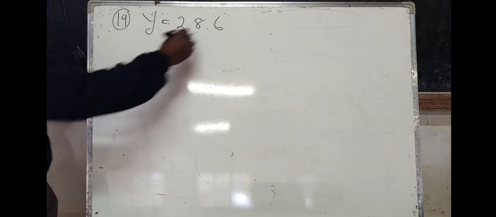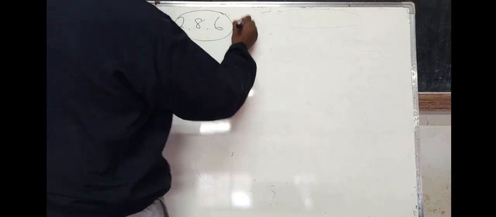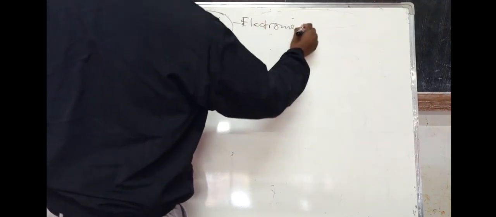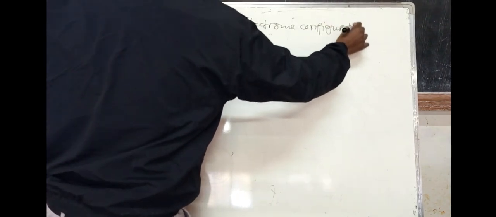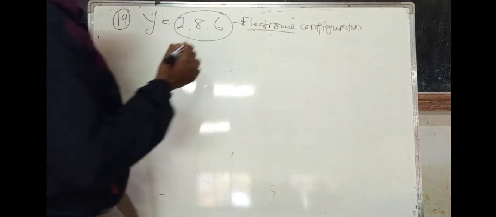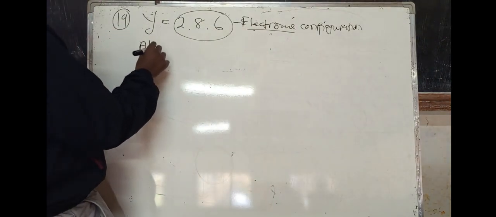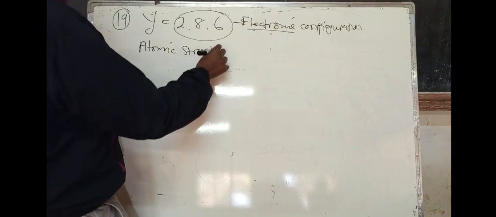So what is this? 2.8.6. You know, the electronic configuration. So you must know that there is electronic configuration. Then you must also know something called atomic structure, oxidation and reduction.